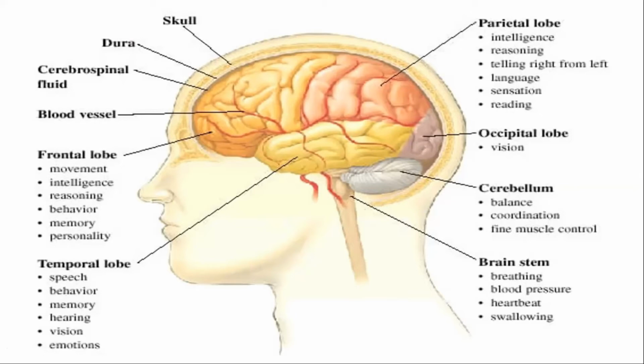This part decides what kind of reaction should be generated against the nervous system messages, and which type of messages should be ignored.